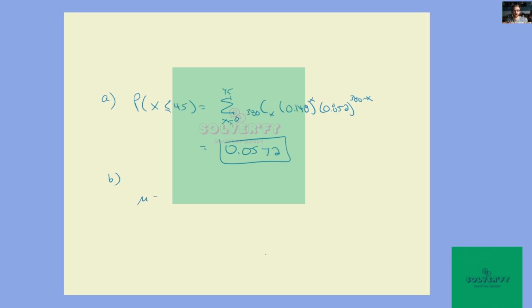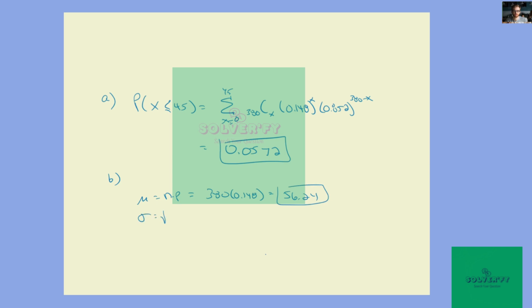The mean is n times p, which is going to be 380 times 0.148, and 380 times 0.148 is 56.24.